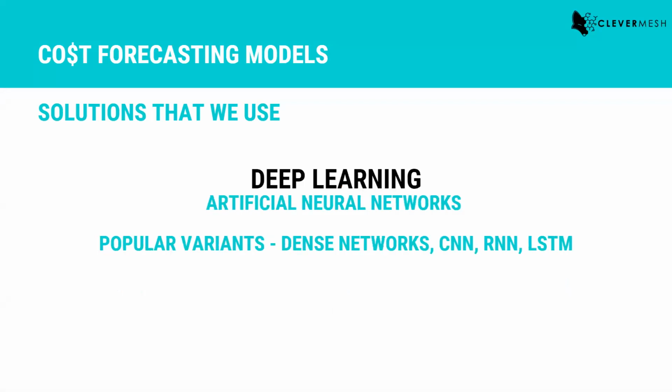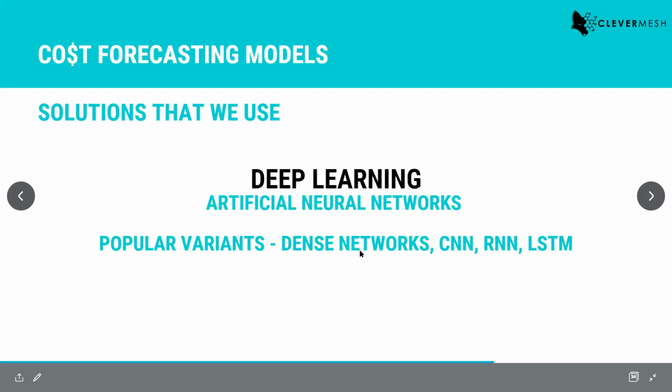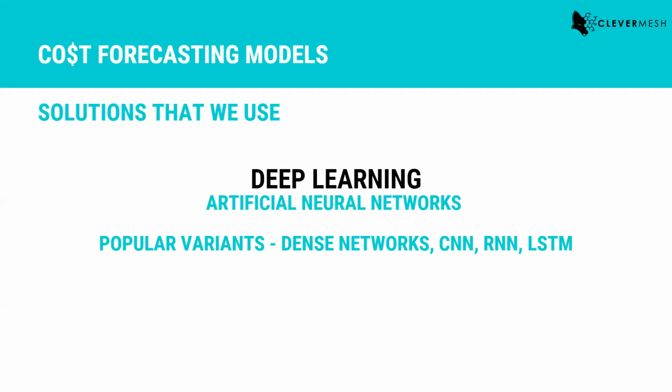Apart from that, we also work with deep learning. Deep learning is really advanced stuff. Personally, I prefer XGBoost, but if we have a huge amount of data, although XGBoost works well with huge data as well, in a lot of cases deep learning performs much better. So in a couple of cases, we use some variants of deep learning neural networks, called dense neural networks, CNNs, which stands for convolutional neural networks, which are primarily used for image processing or image classification tasks.